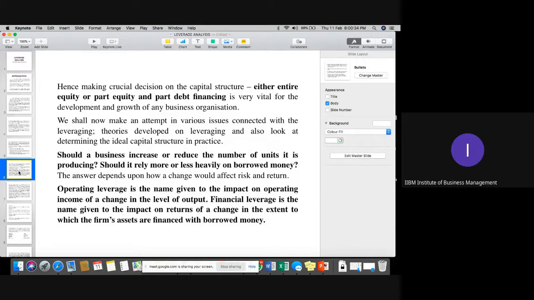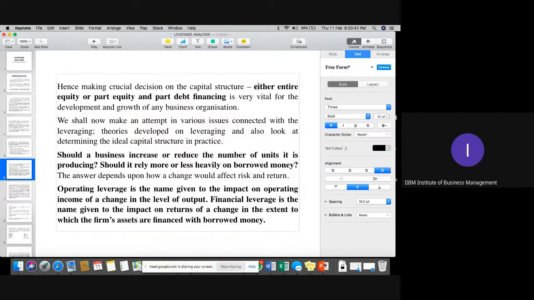See, complete debt financing is not possible first of all, because the owner always wants to have certain control over decision making. So the capital structure decision making is always based on this: either entire equity, part equity, or part debt financing. It totally depends on what type of strategy the company will opt for.